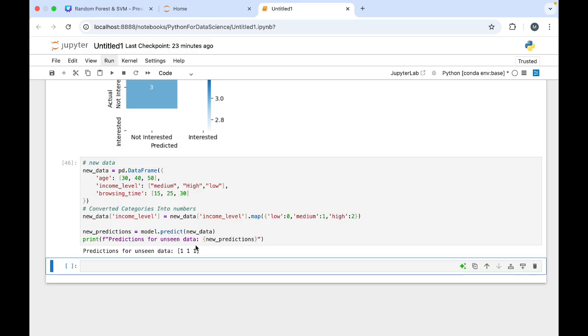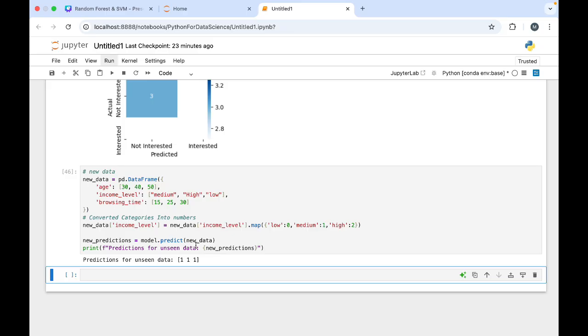Okay, what does this mean? When we test new customers, we are getting the output like 1 1 1, right? It means all three persons may be interested in the product. Okay, that is why we have created this.